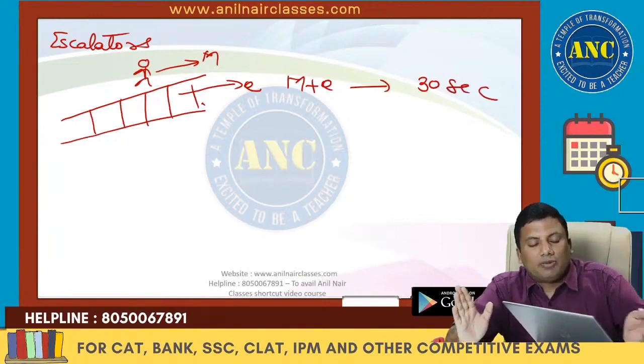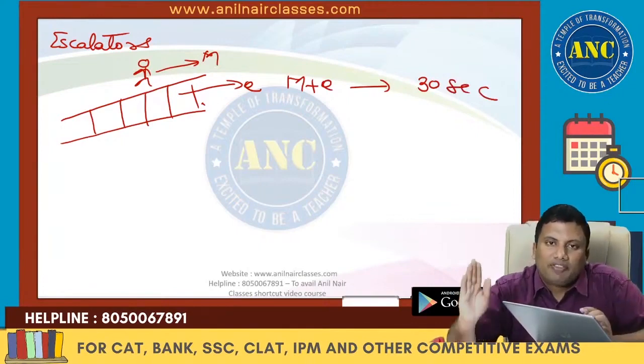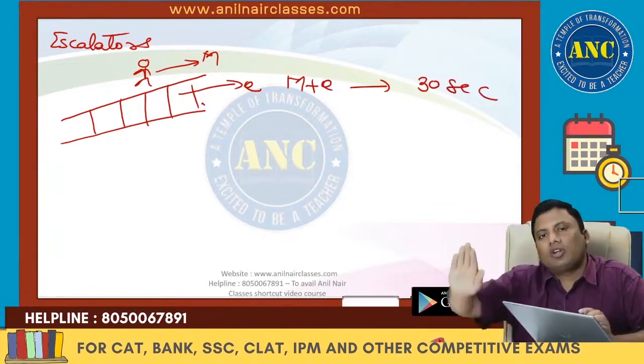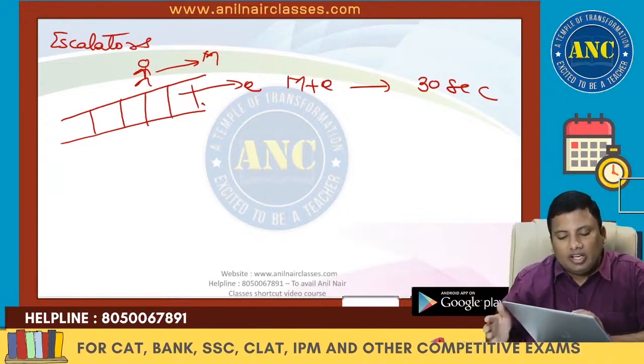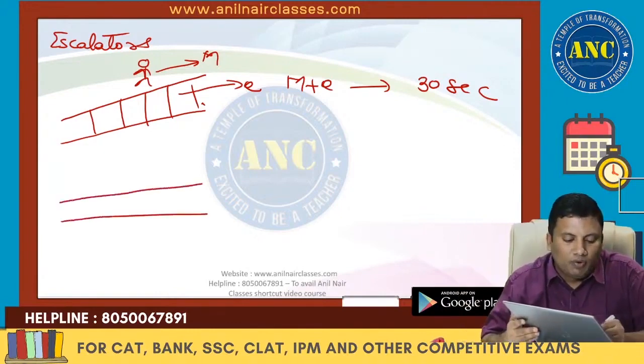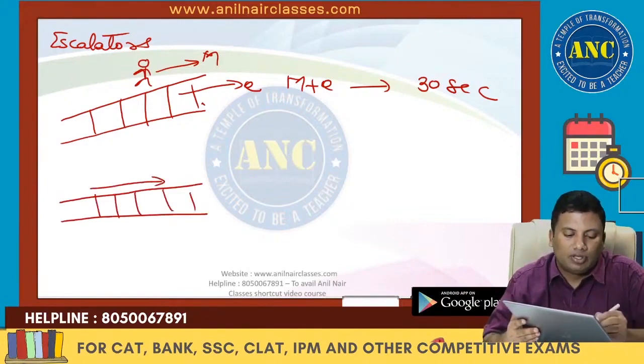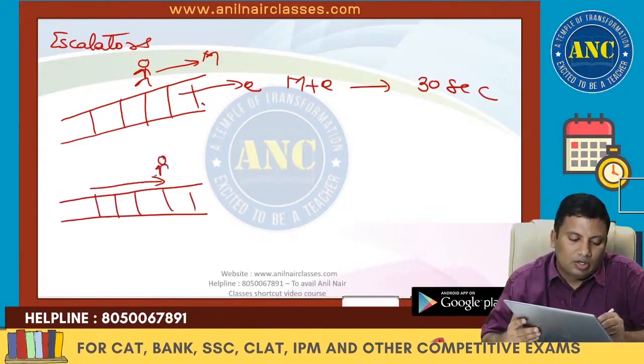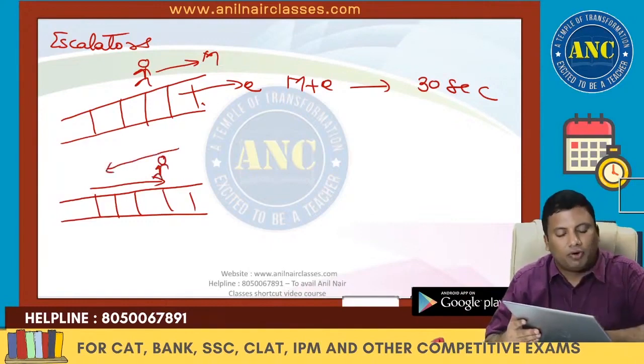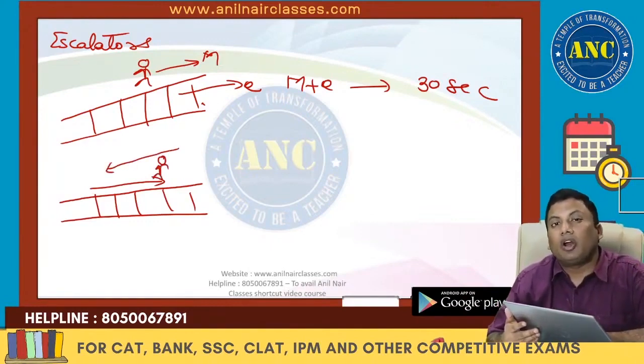So you entered from the ground floor to the fourth floor. If the escalator is moving upwards, you are also moving upwards, then you will reach the destination fast. Movie got over. Escalator is moving upwards and you came here. You are going back from the fourth floor to the first floor. You have to put a lot of effort.